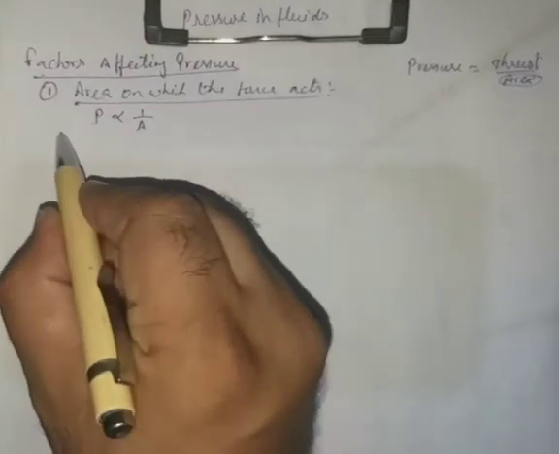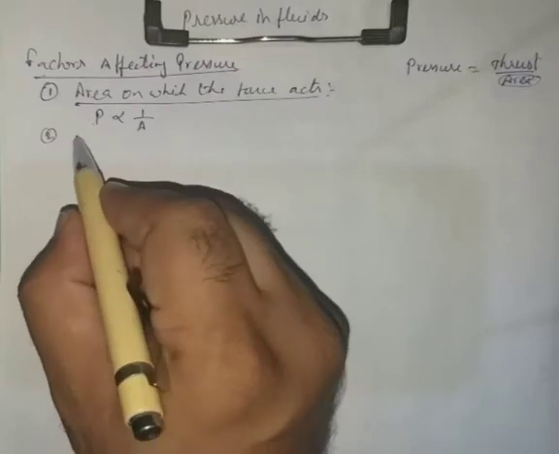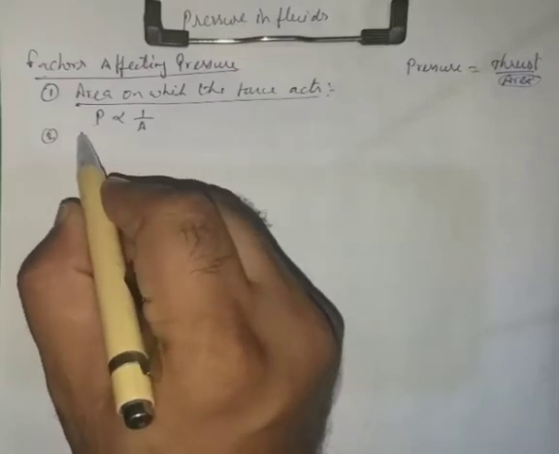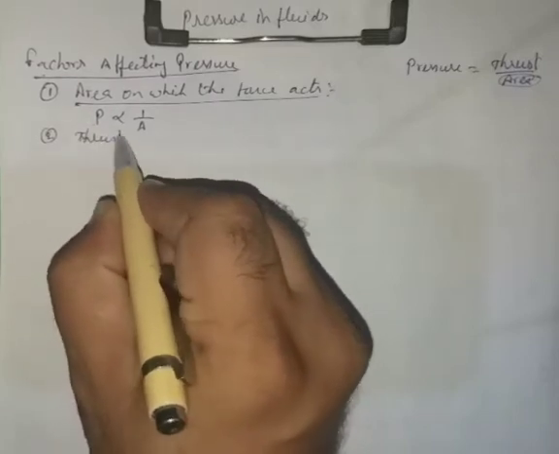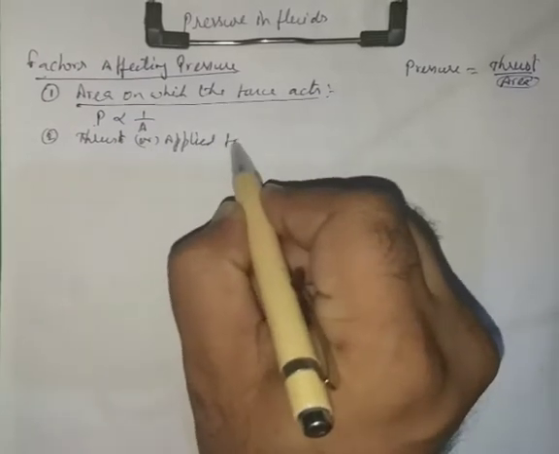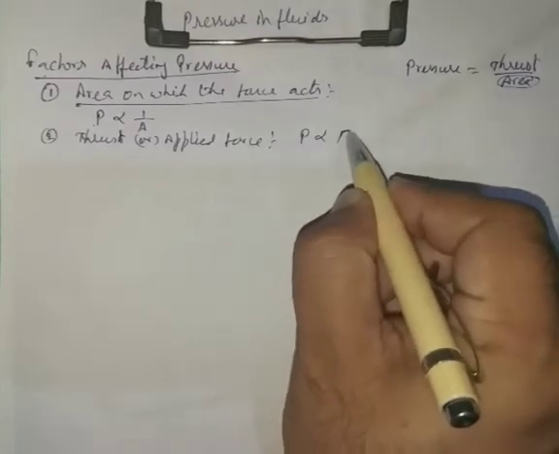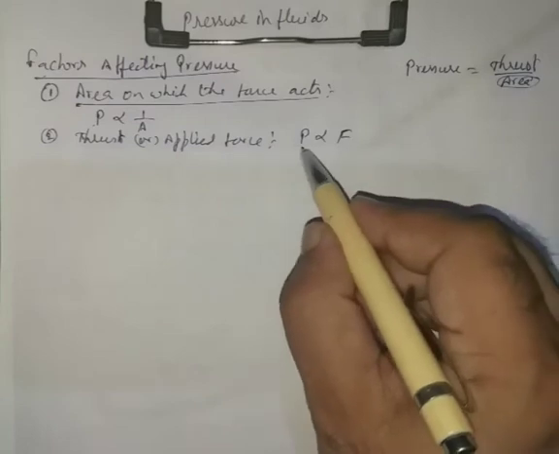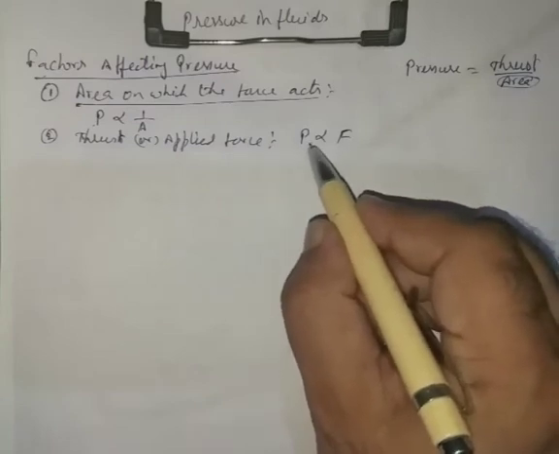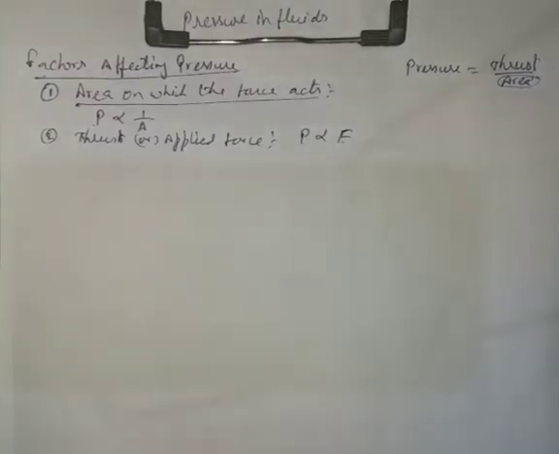And it is also dependent on the thrust. So pressure depends on the thrust, or the applied force. Pressure is directly proportional to the applied force. If the force is more, the pressure will be more. More force, more pressure; less force, less pressure. So these are the two factors on which the pressure depends.